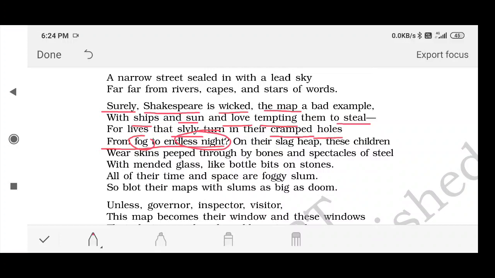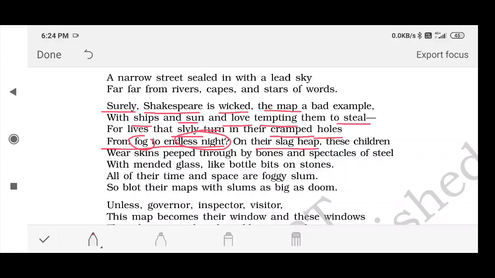On their slag heap. Now this is again very important. On their slag heap, please underline this word, slag heap. Slag heap again is a metaphor. Write it down in your books. This is a metaphor. Why? Because their bodies are so dirty that the children's body is compared with slag heap, means with garbage heap. Slag here means garbage, heap means, you can say, pile.